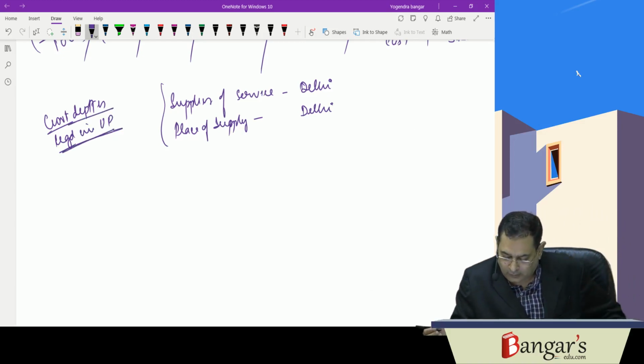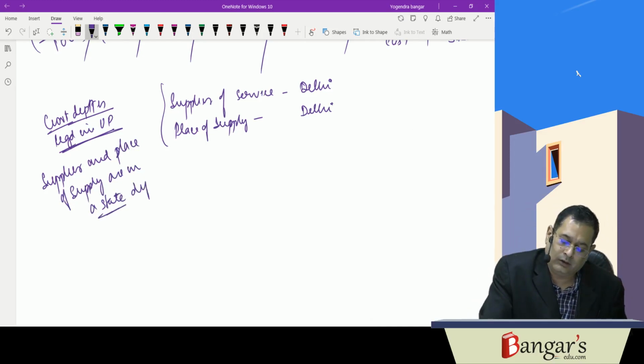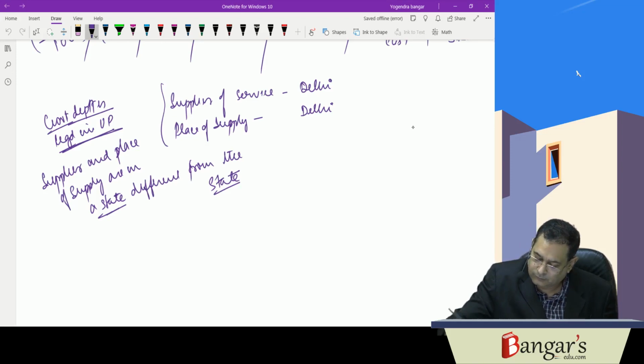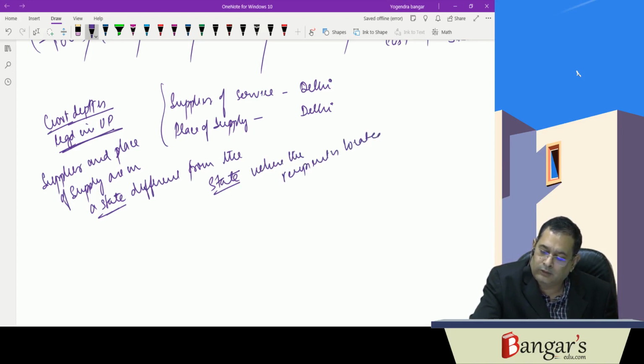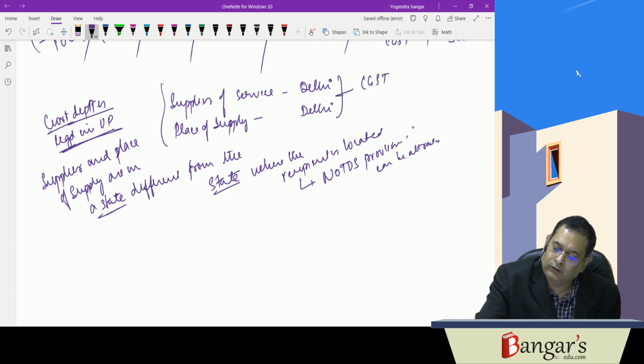So in this case, if the supplier and place of supply are in a state different from the state where the recipient is located, then no TDS provisions can be attracted, because CGST and SGST of Delhi is charged in the invoice.